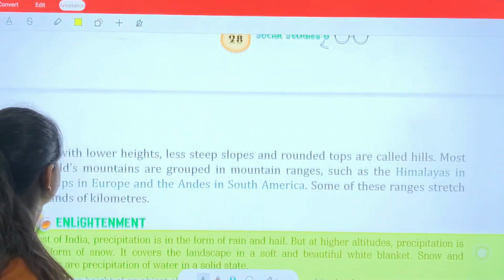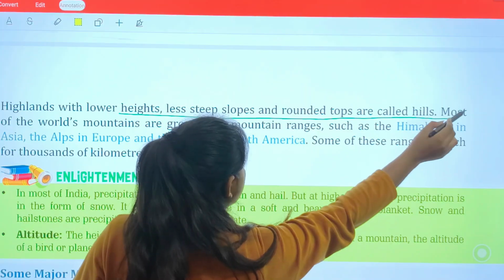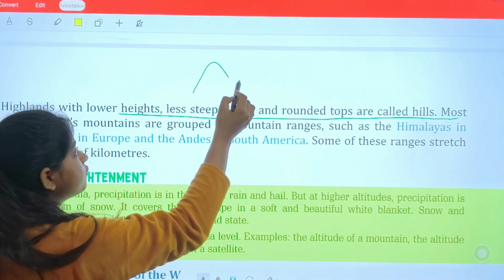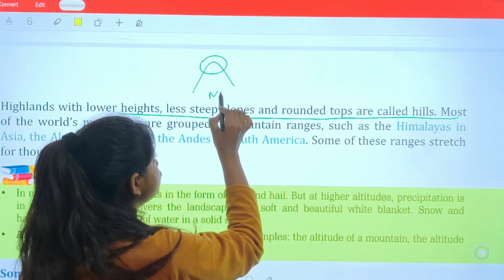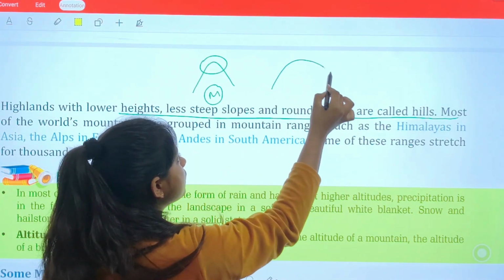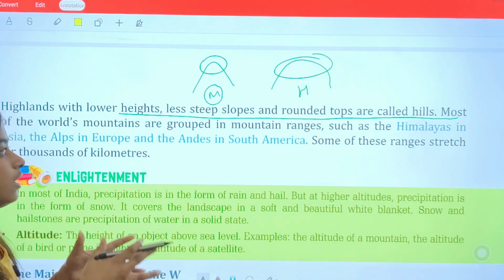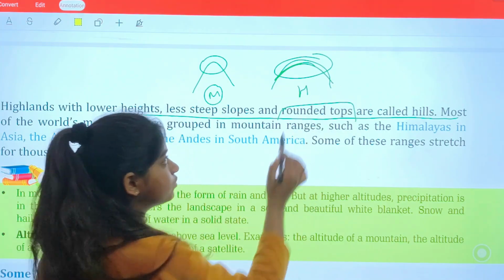Highlands with lower height, less steep slopes, and rounded tops are hills. So how are hills and mountains different? Mountains have top slopes, but hills are like this. They do not have top slopes at the top; they have rounded tops. As you can see, it is a rounded top.